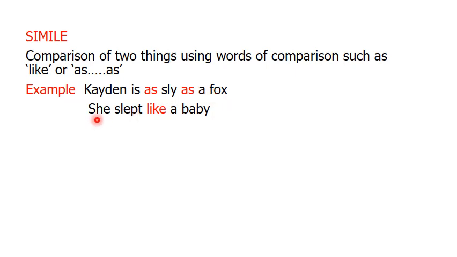And then 2, she slept like a baby. We have used the word of comparison like, so it means the manner in which she slept is the manner in which a baby sleeps. So when we compare using words of comparison such as like and as, that is known as simile.